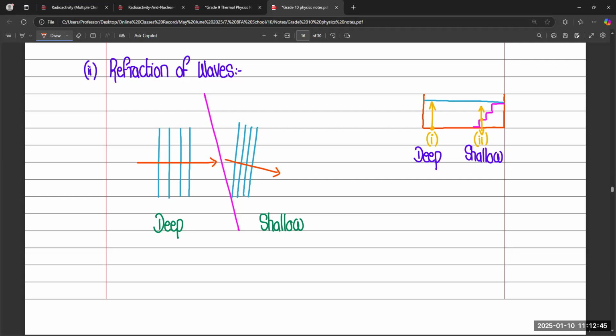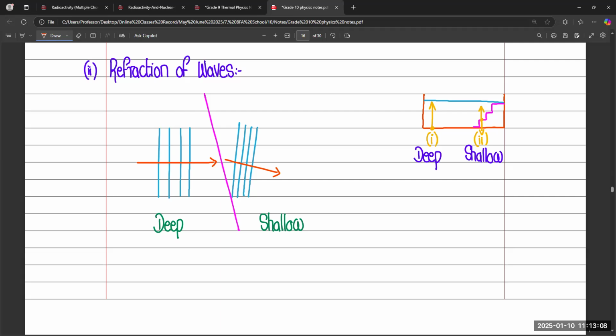Sir, we are taking the example of the sea. If a big sea animal is moving, then waves are produced, right? Yes, it also produces waves. But like a barrier, in the sea we don't have any barrier.